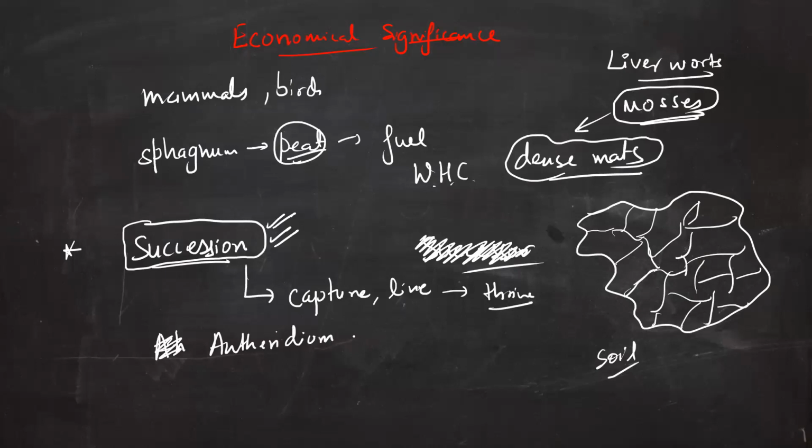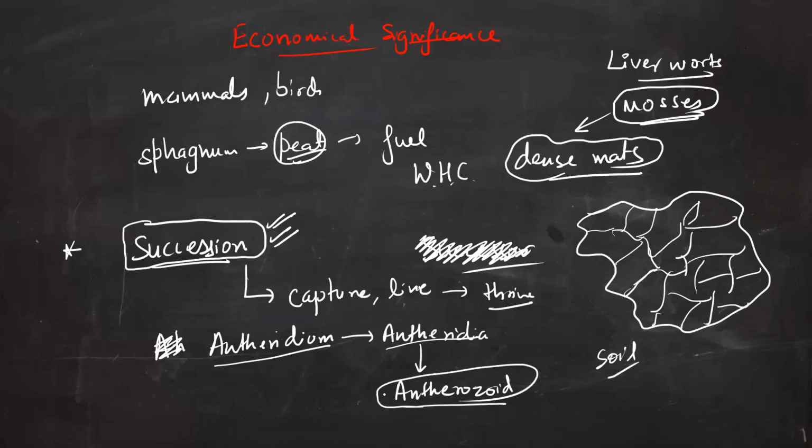Antheridia is the plural form of it. Now antherozoids are the male gametes which are produced by the antheridium. So antheridium or antheridia जो male gametes को produce करते हैं, those are the antherozoids.